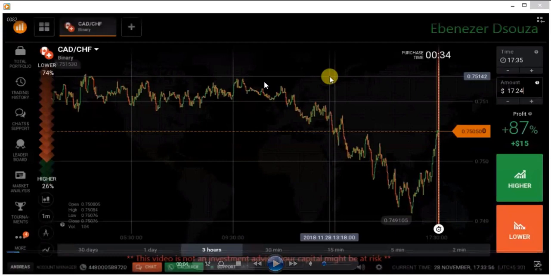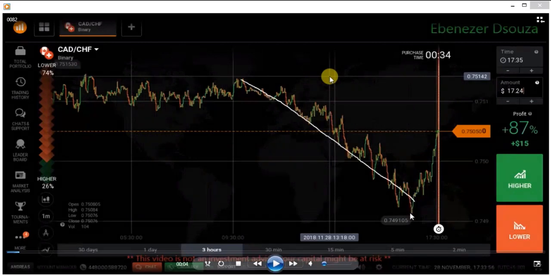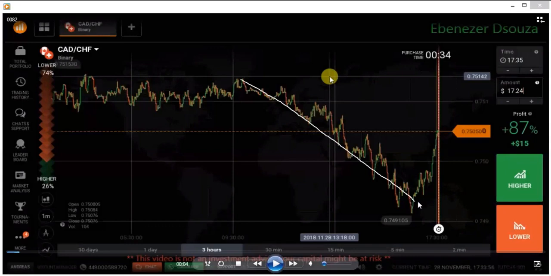Okay, if you observe the market here, the major trend is a downtrend, and here the minor trend is an uptrend. And the market is at a level. There is a level here. You need to consider this point also. You need to observe this point also. The major trend is downtrend and the minor trend is uptrend.